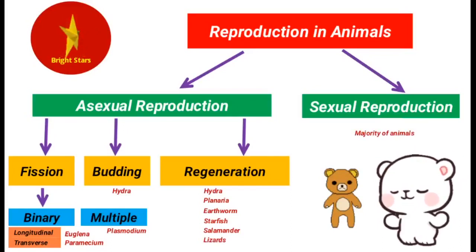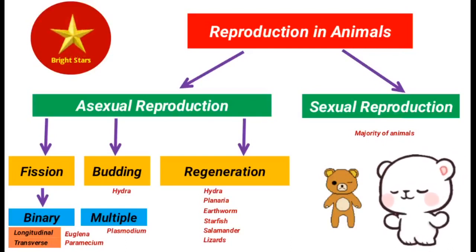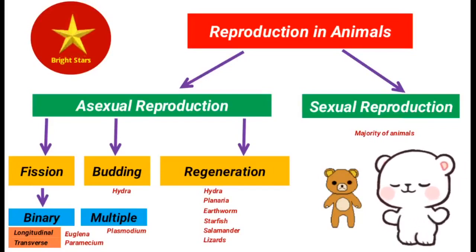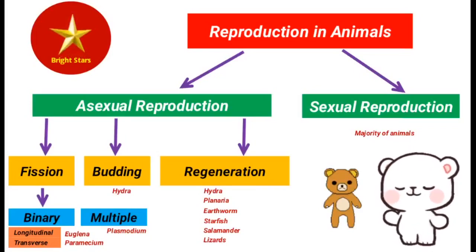So next one, sexual reproduction. Here majority of animals show sexual reproduction. So what is that sexual reproduction? So we have already discussed a kind of reproduction where there is no union of gametes, is called asexual reproduction. Sexual reproduction means there is a union of male and female gametes. So that kind of reproduction we call as sexual reproduction. So next, introduction, we are going to see how it happens.